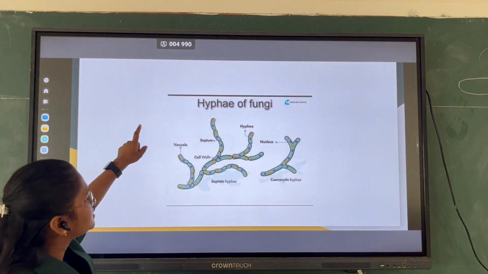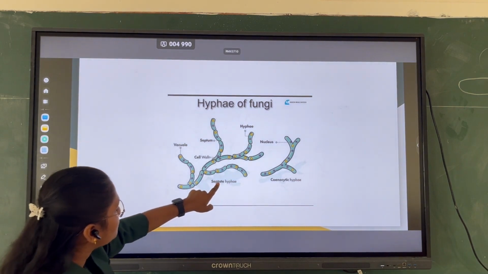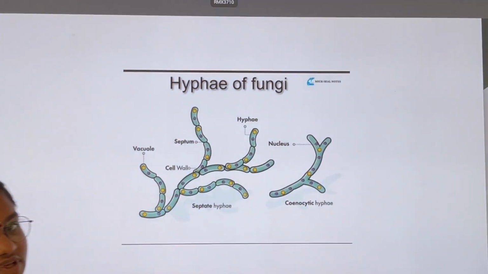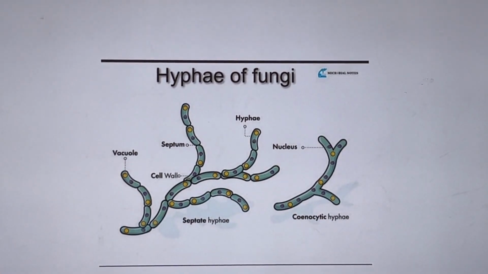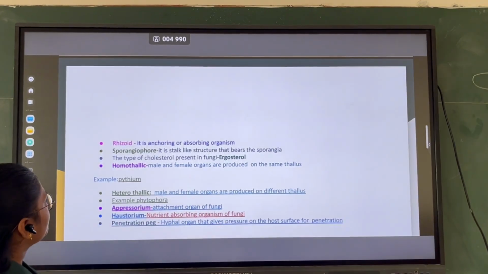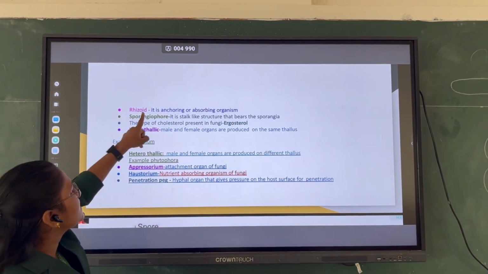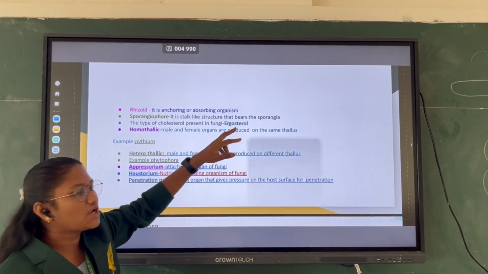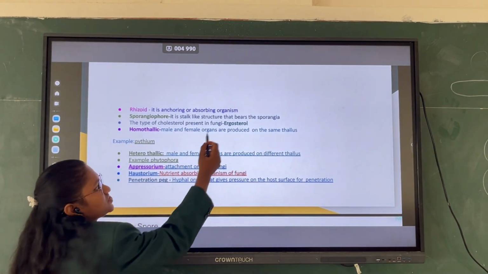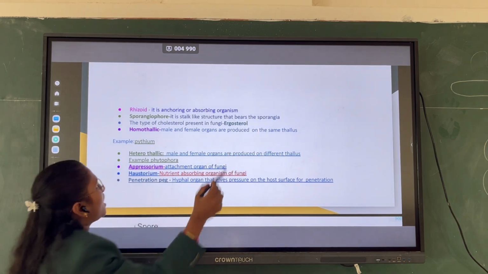This is the pictorial representation of septate hyphae and cenocytic hyphae. Cenocytic hyphae are also known as non-septate hyphae. Rhizoid is an anchoring or absorbing organ of fungi. Sporangiophore is the stalk-like structure that bears the sporangia.